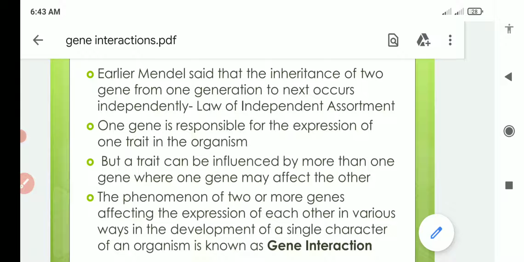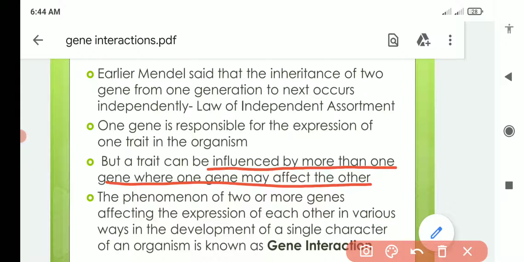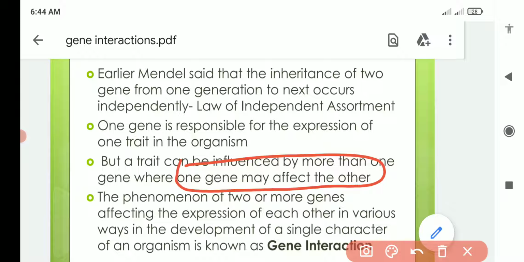But there may be traits or characters which are governed by more than one gene, and there is a situation also when one gene may affect the expression of another gene. So it is not always independent assortment. Here the situation may be that one gene affects the expression of another gene.